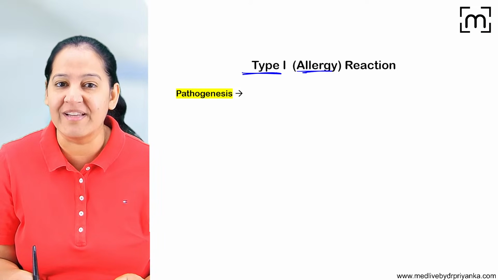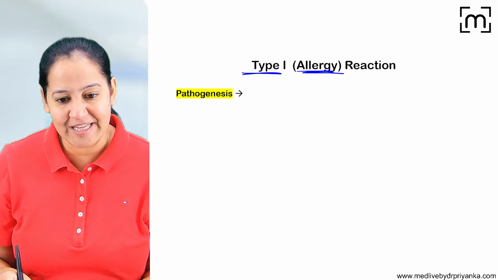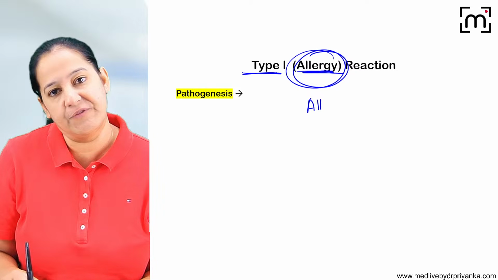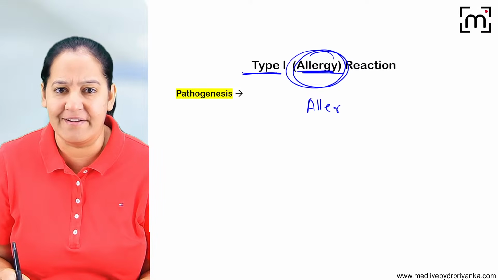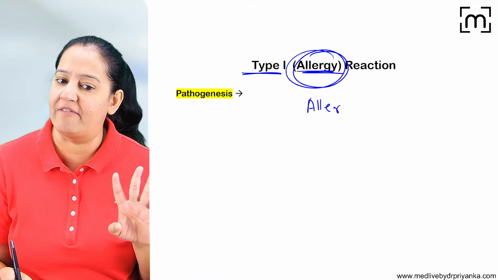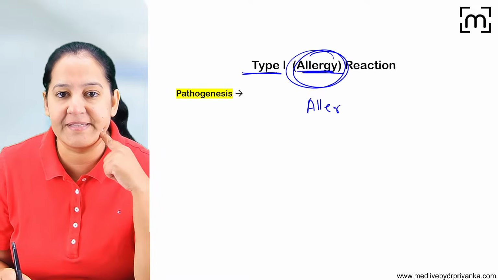The other name of type 1 is allergy. Do you have allergy with something? Different people have allergy with different things. The allergen is different for everyone. Many people have allergy. Allergy is a very common disease. It's type 1 hypersensitivity. Whatever allergy you have, with whatever thing, it's type 1 hypersensitivity.